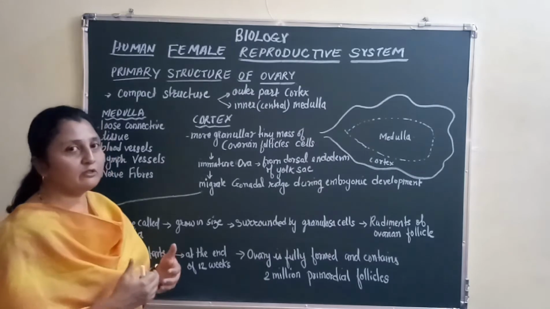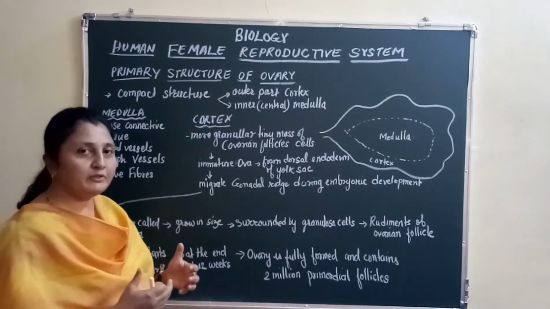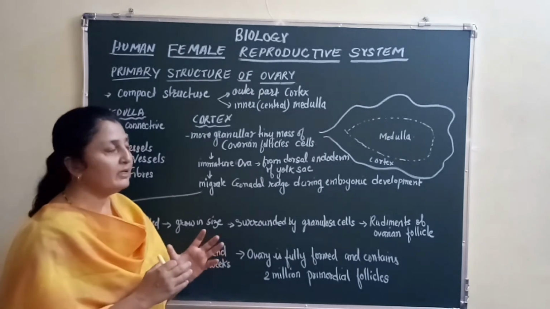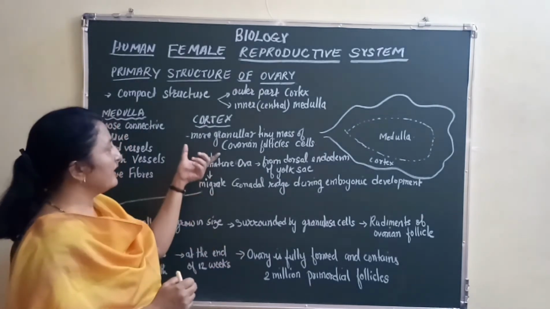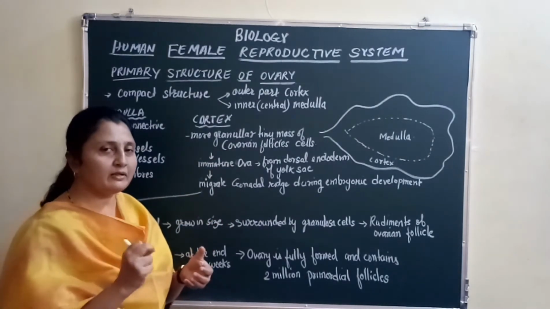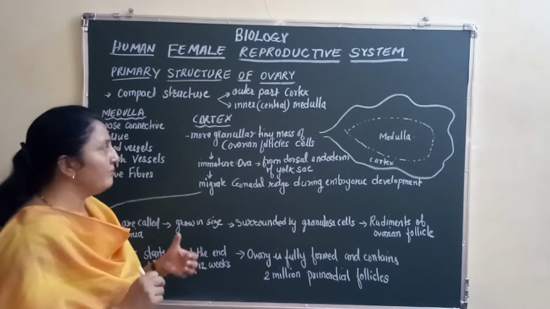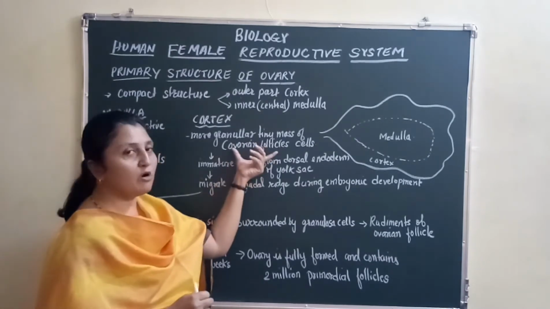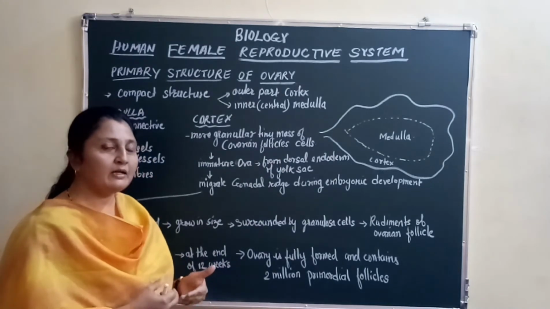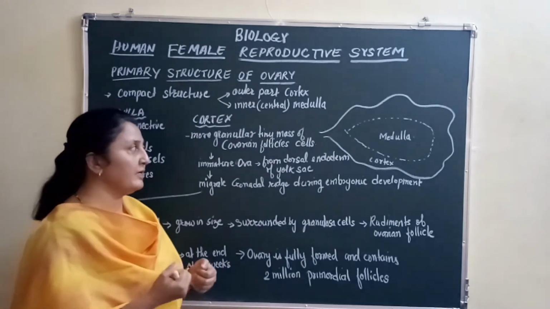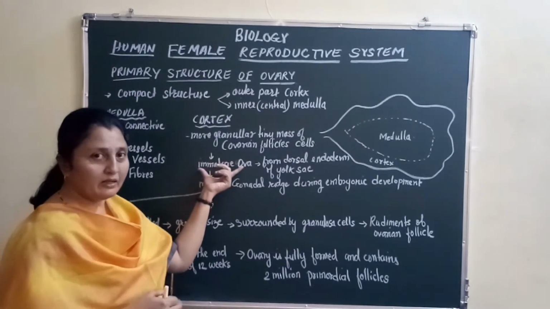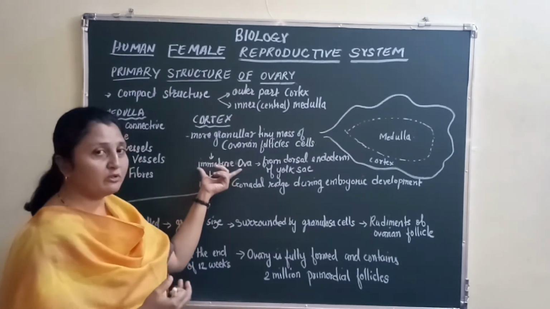Now let us look into the cortical region of an infant or a fetus, a baby girl in her fetal stage. The cortex is more granular, correct? It looks like small beads or grains, right? But these grains are small ovarian follicles. Actually, these grains are nothing but the ovarian follicles, right? The immature ova, right?